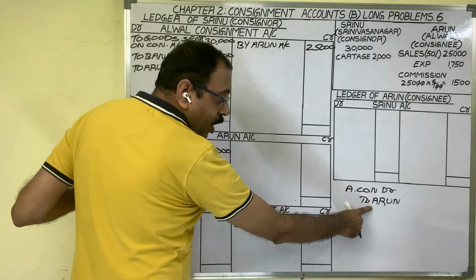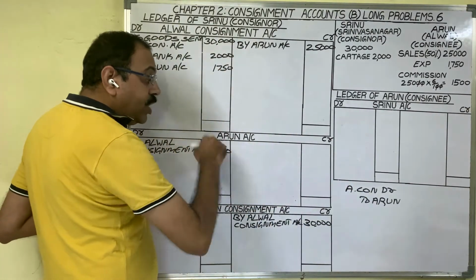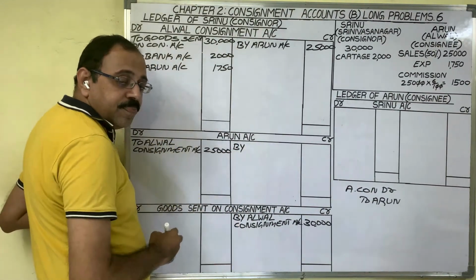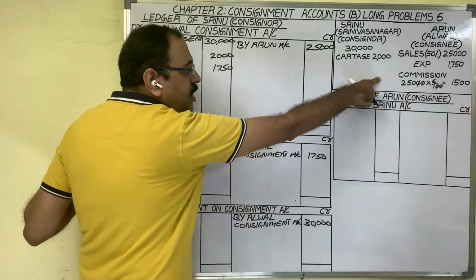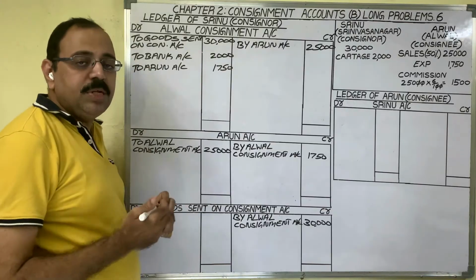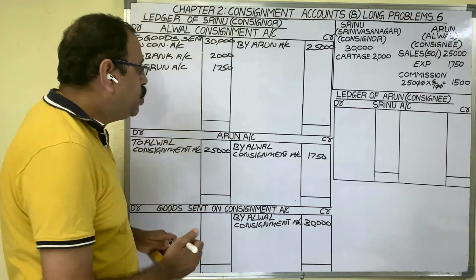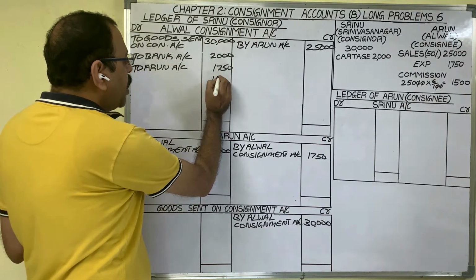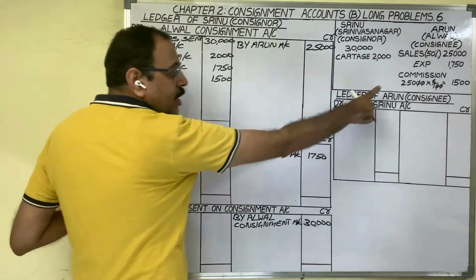We are preparing Arun account also. As Arun account is credited, in Arun account we have to post on the credit side. What to write? The other side account name. The debit side account name is consignment account. Next transaction is consignee's commission. For consignment business, this commission is an expenditure. Expenditure is to be shown on the debit side of consignment account. Commission amount is 1500. We have calculated here.